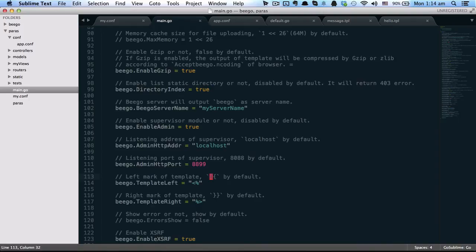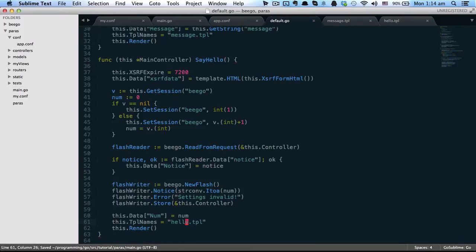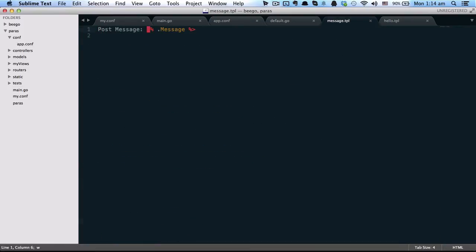So if you use Beego with AngularJS together, it will have some conflicts. So you can change it to some other identifier, such as here. You can see we are using this identifier to output and use them inside our view.